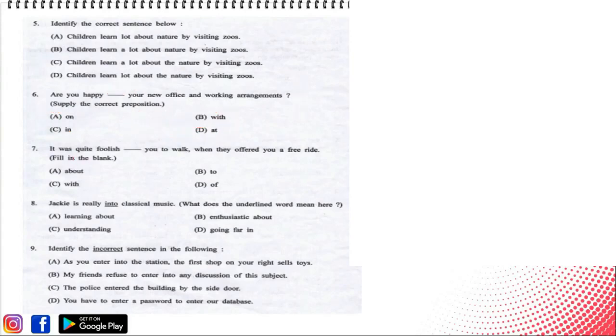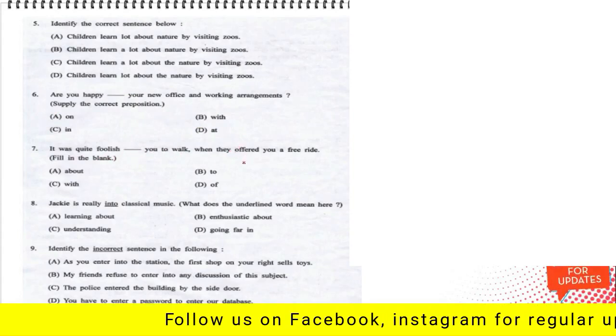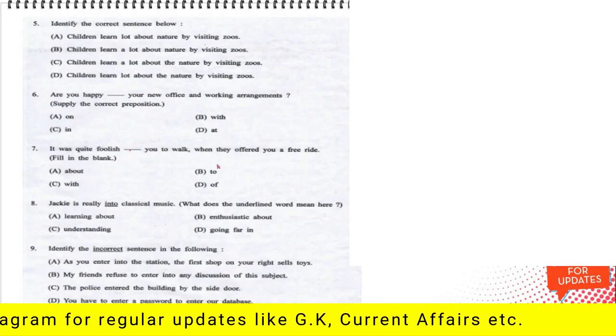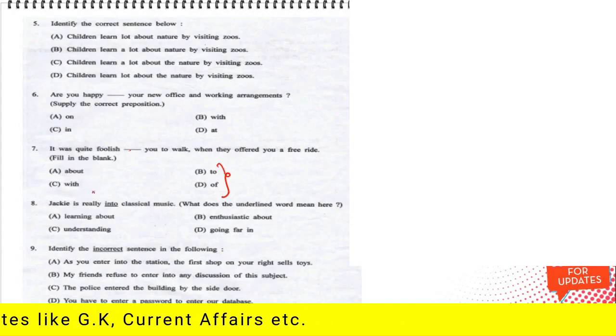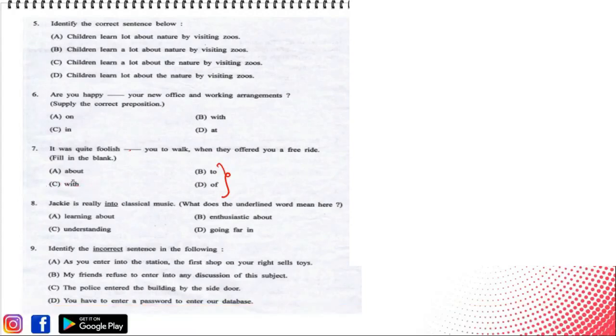Next, it was quite foolish blank you to walk when they offered you a free ride. Blank में fill करना है from the four options. The correct answer would be option D, off.